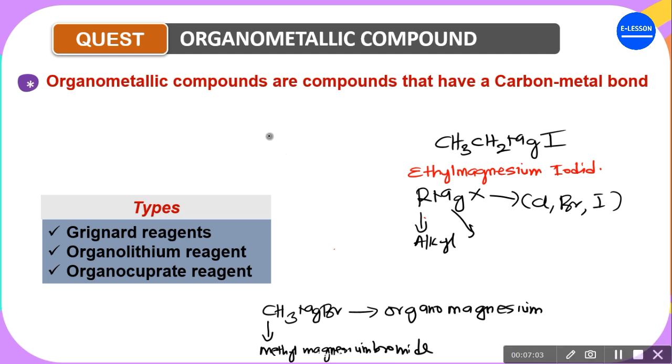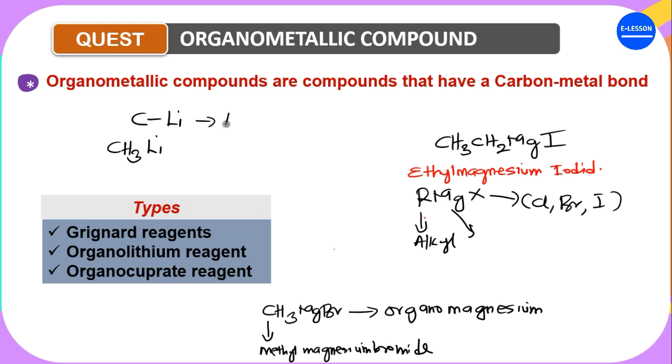Now, organolithium reagents are reagents that contain a carbon to lithium bond. Okay, for instance, when you have CH3Li, we say it contains a carbon to lithium bond. We call them the alkyl lithium.